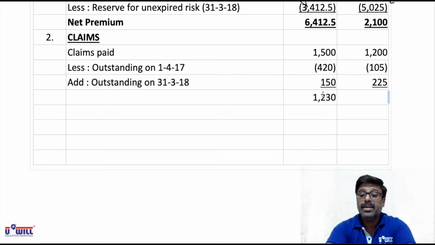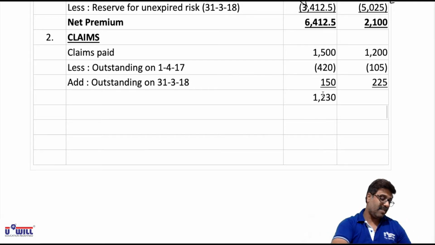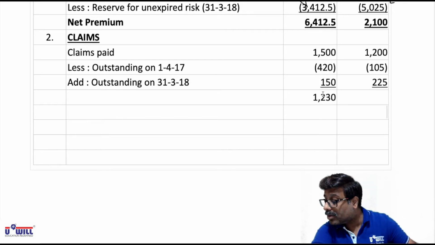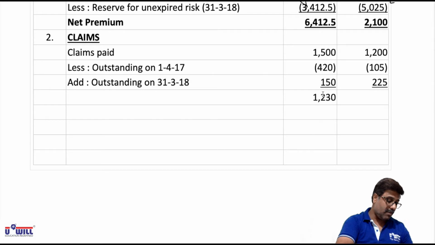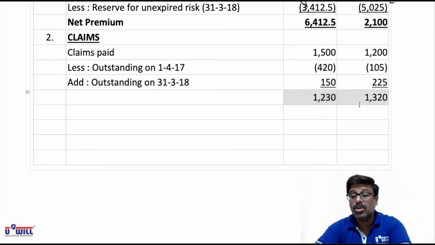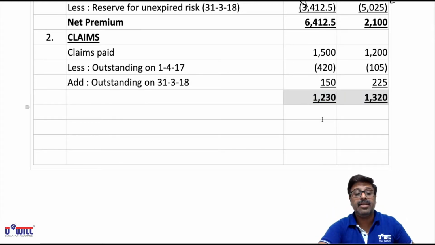And same way 1200 minus 105, so 1095 plus 225, that is 1320. So 1230 and 1320 is the amount of claims that will appear in revenue account.